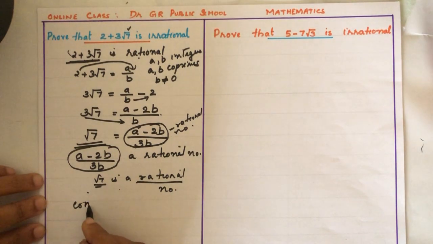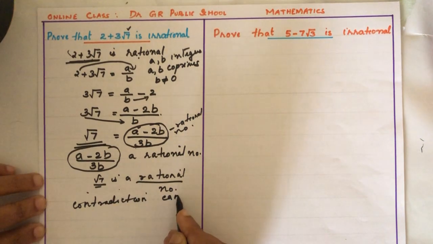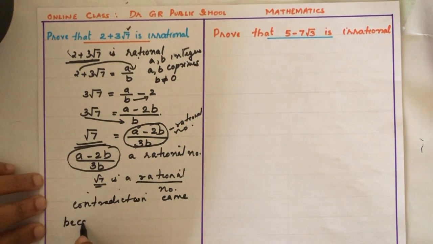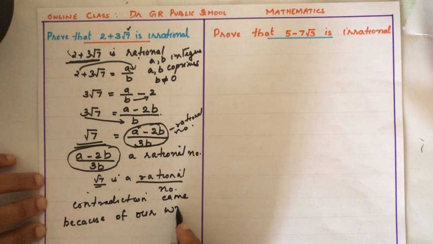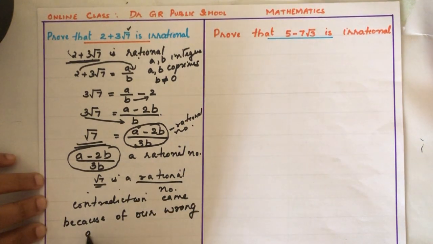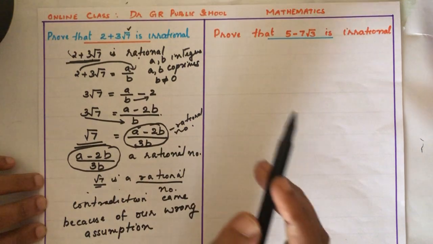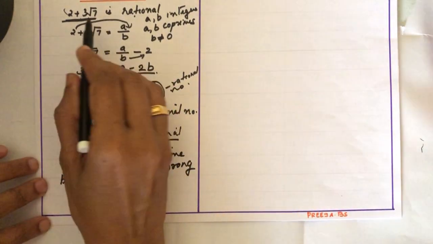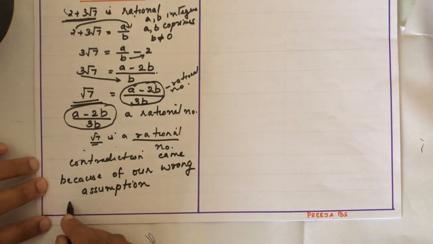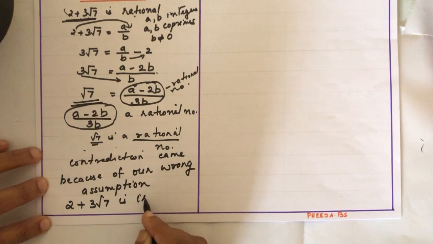So this contradiction came because of our wrong assumption. What was our assumption? 2 plus 3 root 7 is rational. That means, if it is wrong, 2 plus 3 root 7 is irrational.